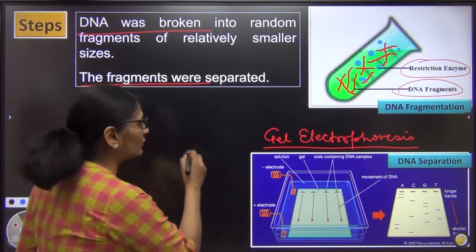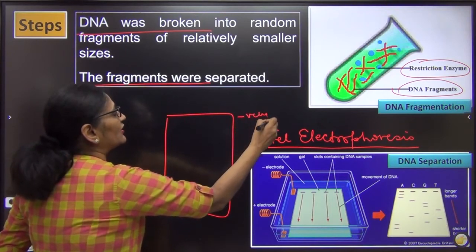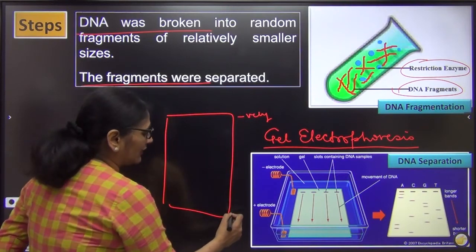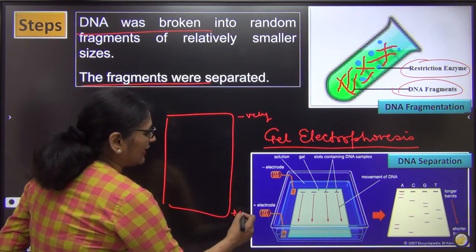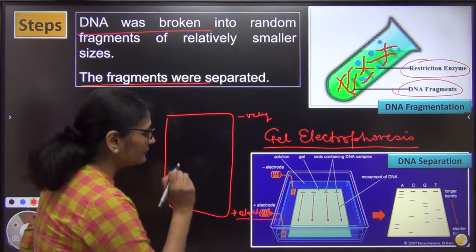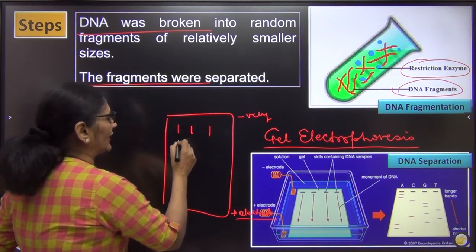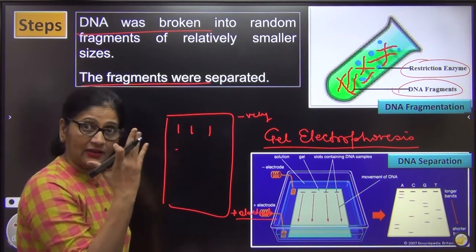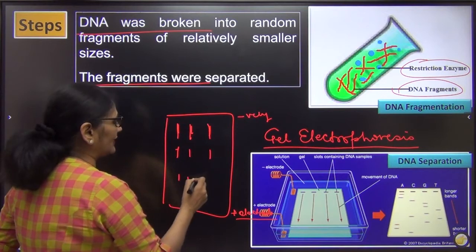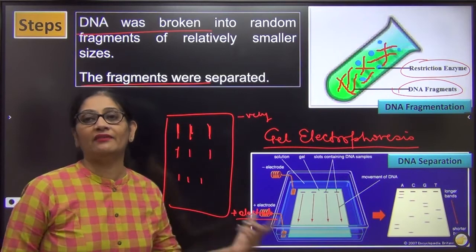DNA is negatively charged. You know that DNA is negatively charged. So I take an electrophoresis medium, and I put a positive electrode over here. So what will happen? The negatively charged DNA will try to move towards this electrode, but the heavier DNA, the bigger size DNA, will remain at the back. The smaller will go ahead. So this way they are resolved according to their size. This entire process in detail I will teach you in my next chapter.